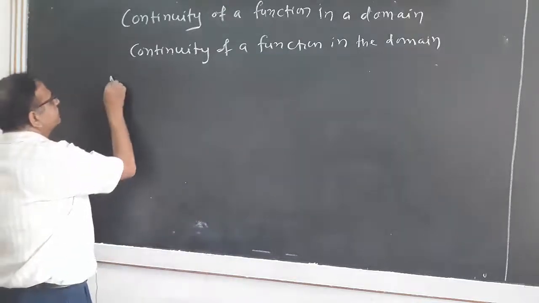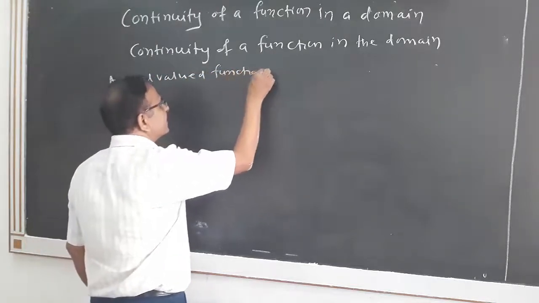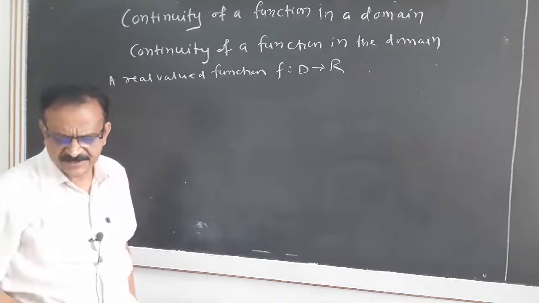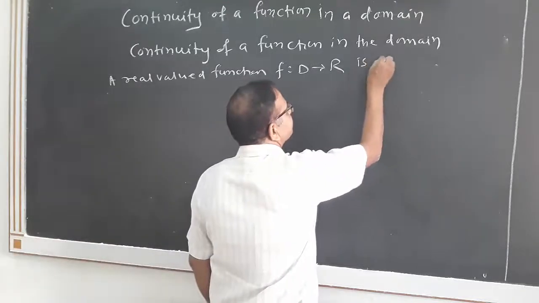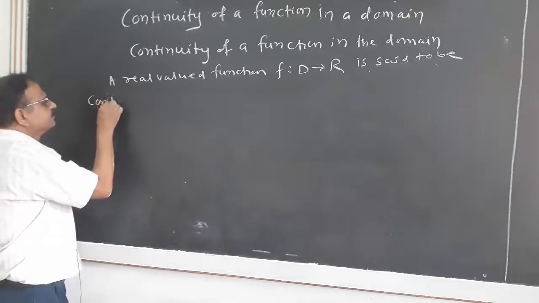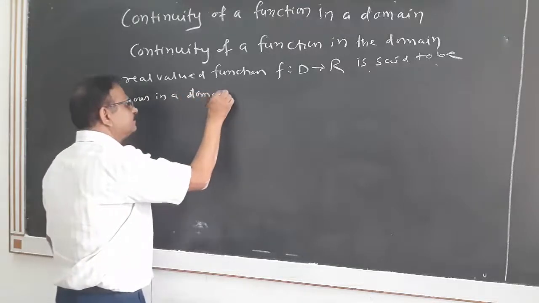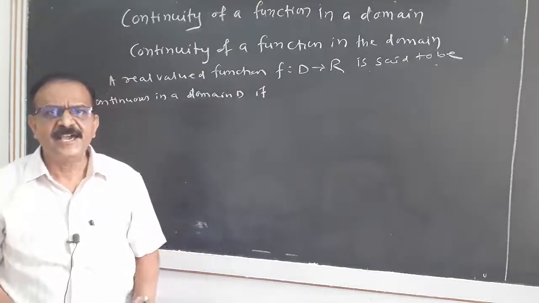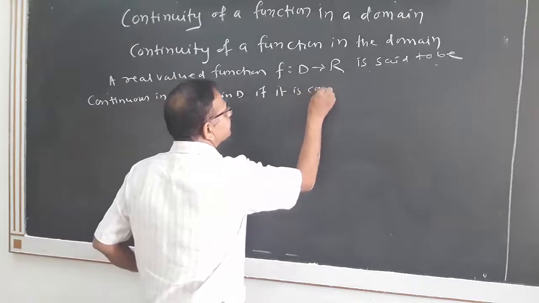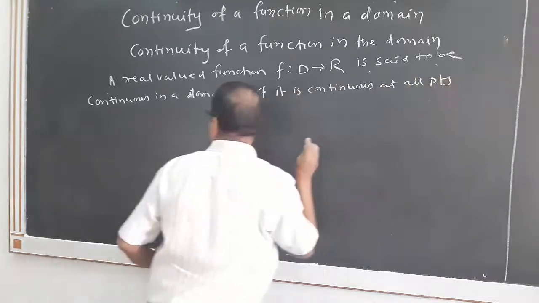A real valued function f from domain D to R is said to be continuous in a domain D if it is continuous at all points in the domain D.